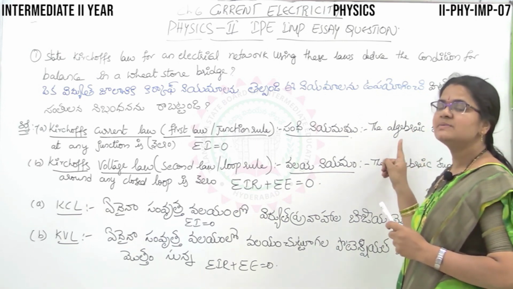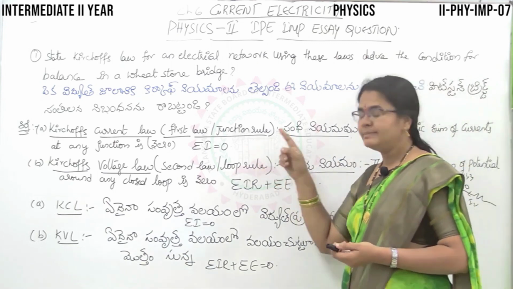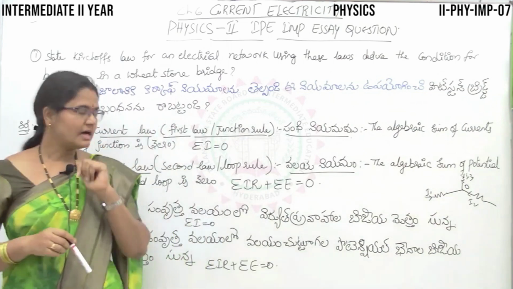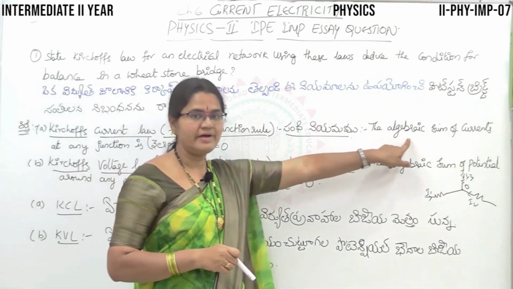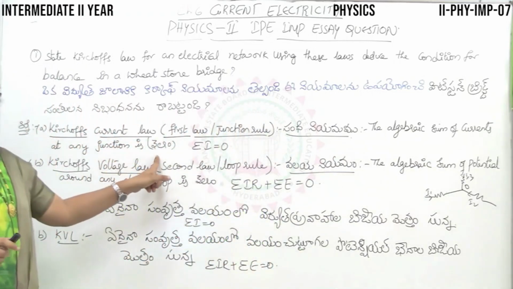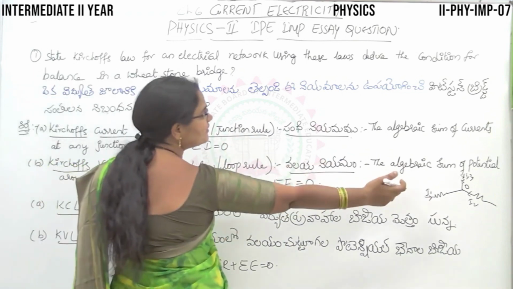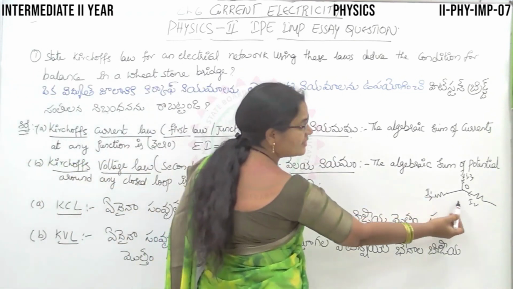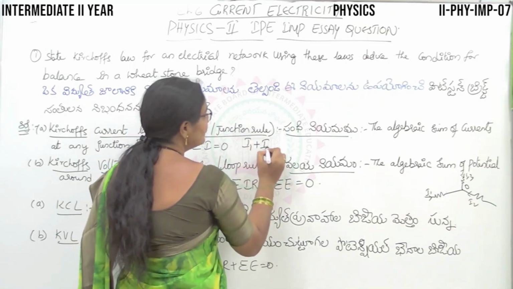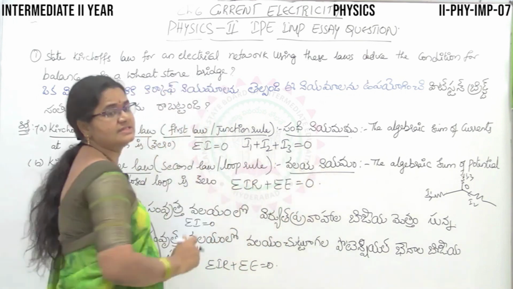Most of the students will simply write in their examinations the sum of the currents at any junction is 0. There the mark is lost. The word algebraic is very important. The algebraic sum of the total currents at any junction is 0. So it is sigma I equal to 0, where sigma I is the summation. So we have 3 currents, right? I1, I2, I3. So I1 plus I2 plus I3 is equal to 0. This is the meaning of this.